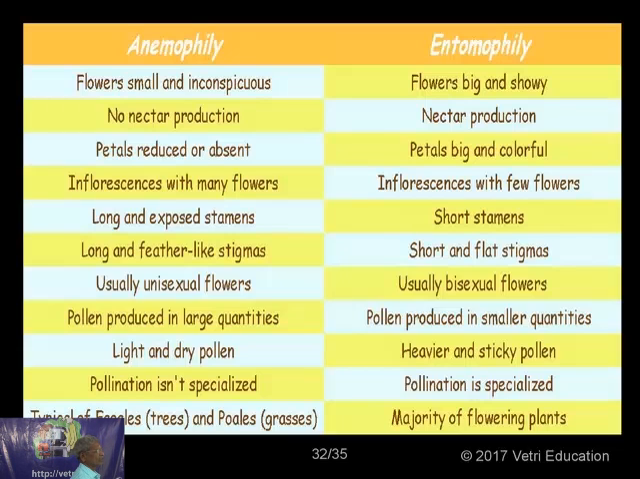Flowers unisexual; here flowers are bisexual. Pollen produced in large quantities; but here pollen is produced only in small quantities. Light and dry pollen; here the pollens are sticky and heavier. Pollination is not specialized, whereas here pollination is specialized. Then typical of Fagales, and here it is the majority of the flowering plants.